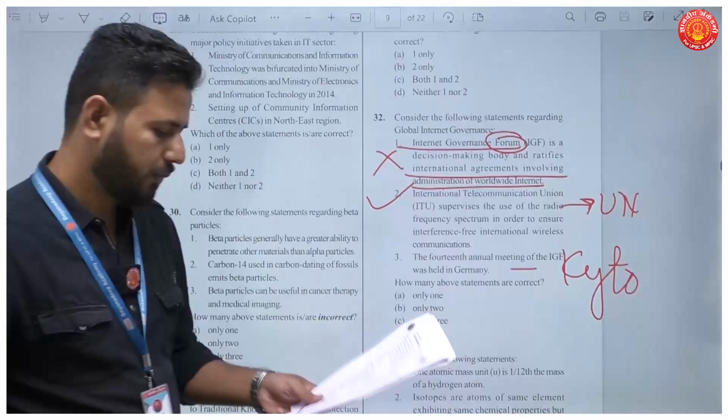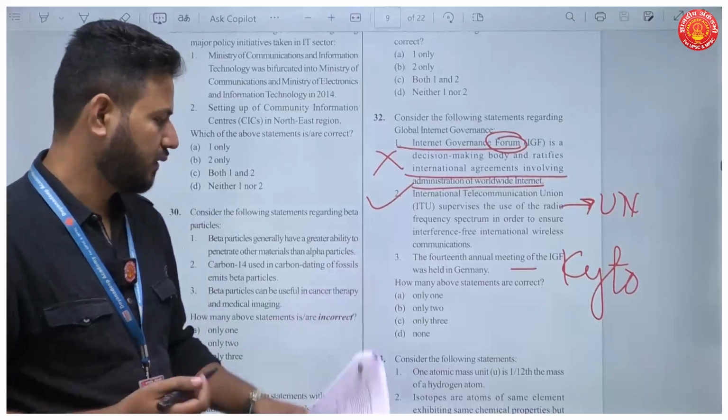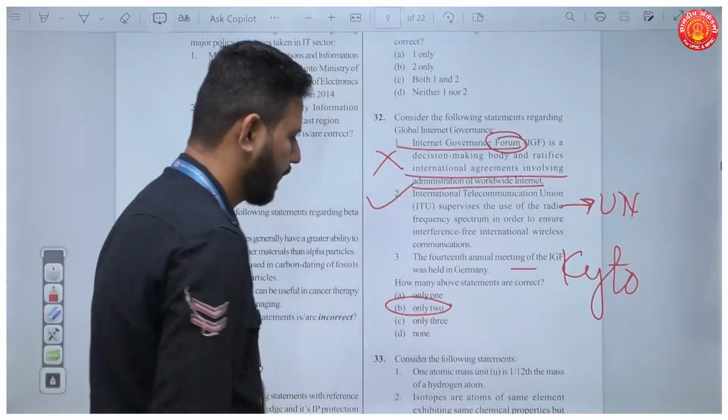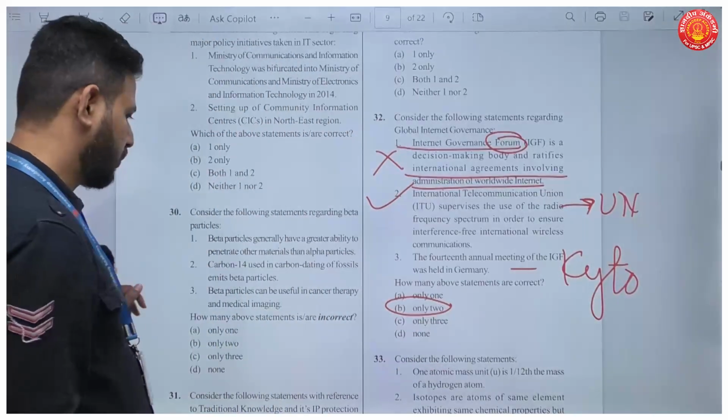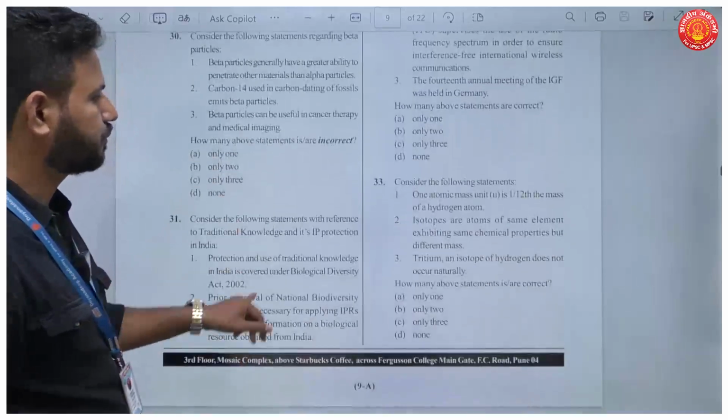So how many statements are correct here? Only two statements are correct. Okay. Then question number 33.